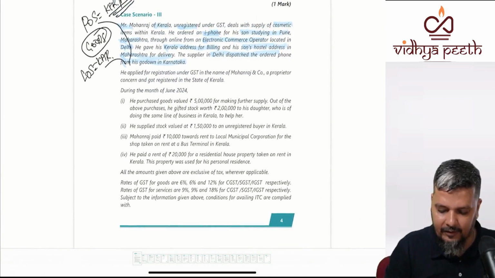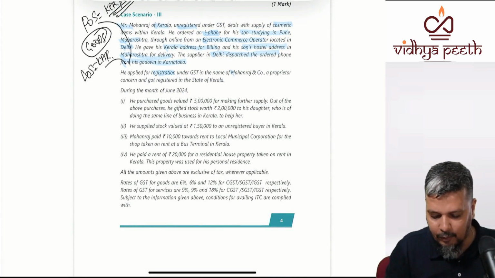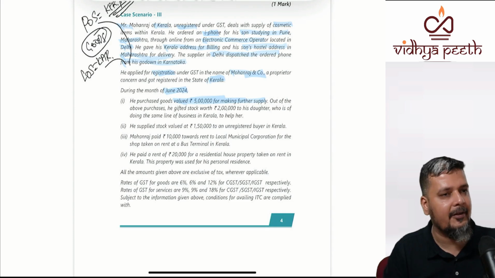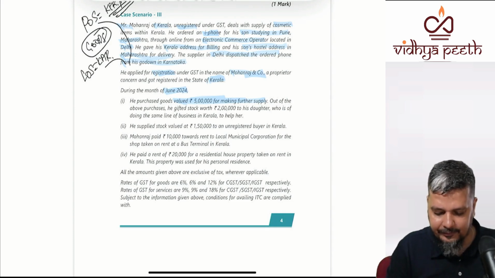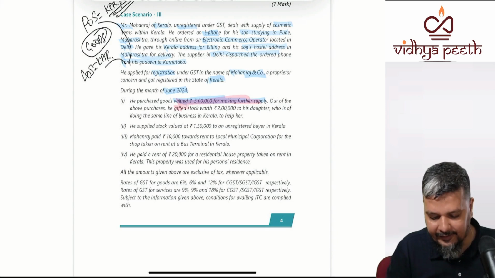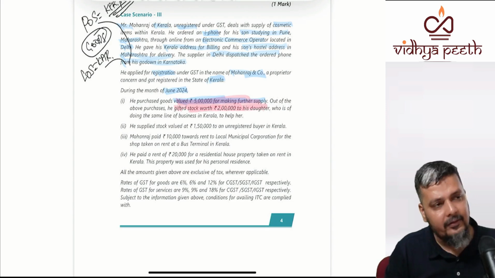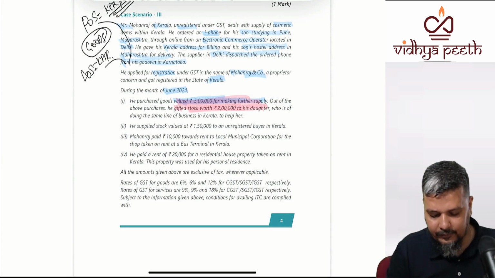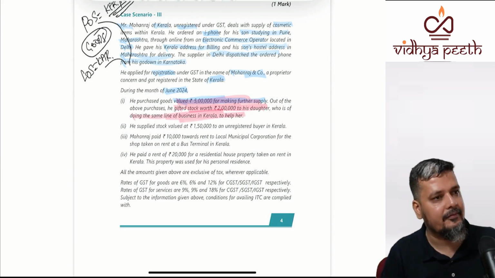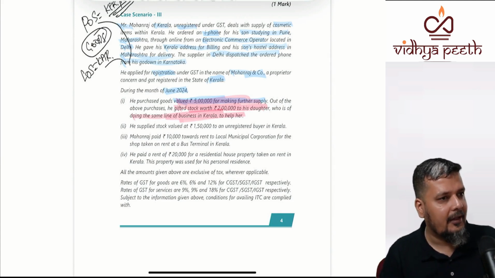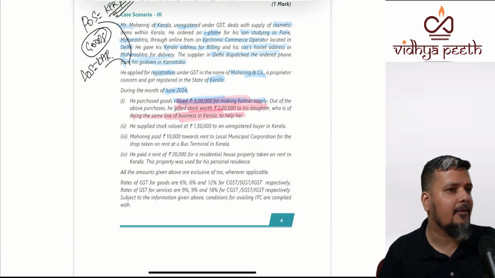Now he applied for registration later on. He was unregistered, but now he applied for registration in the name of Mohan Raj and Co., a proprietorship concern in the state of Kerala. During June, he purchased goods valued at 5 lakh rupees for making further supply. Out of that 5 lakhs, he has gifted stock of 2 lakhs to his daughter, who is in the same line of business in Kerala, to help her. Related party or unrelated party transaction?